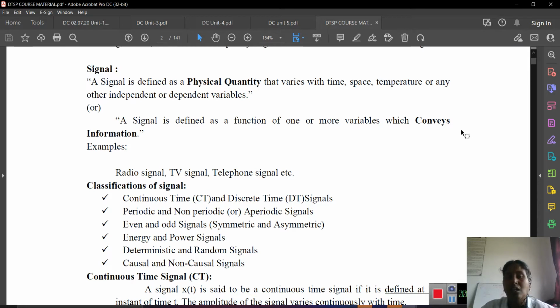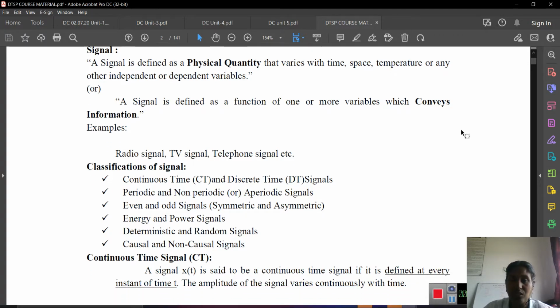A signal may also be defined as a function of one or more variables which conveys the information. This is the correct definition, easy to understand. Examples are radio signal, TV signal, telephone signals, etc.